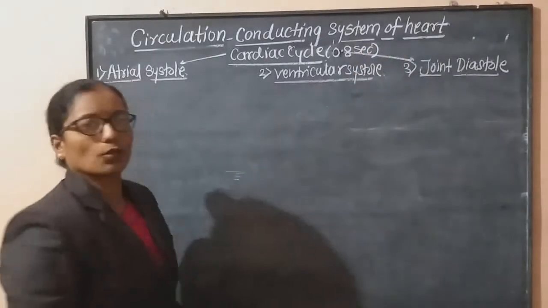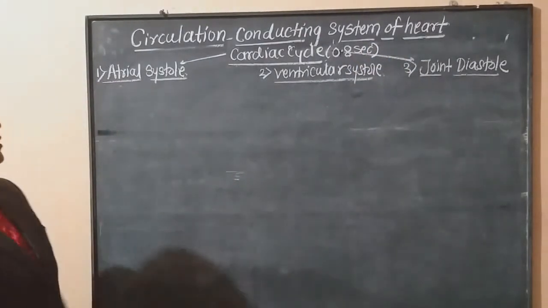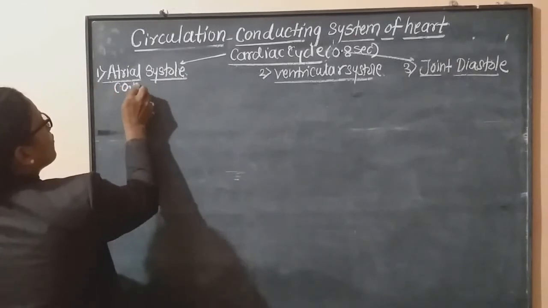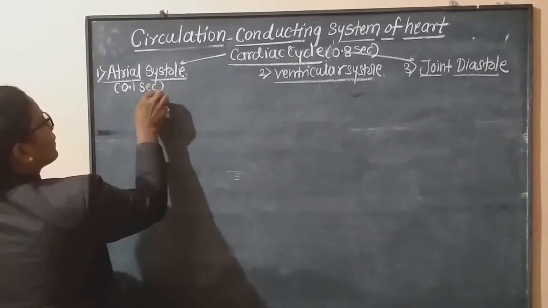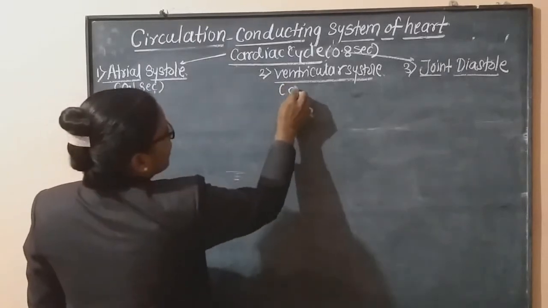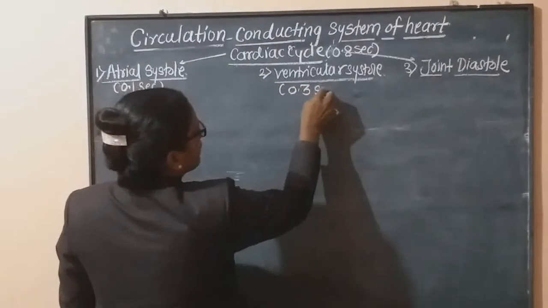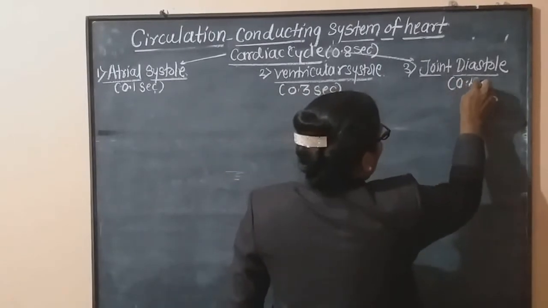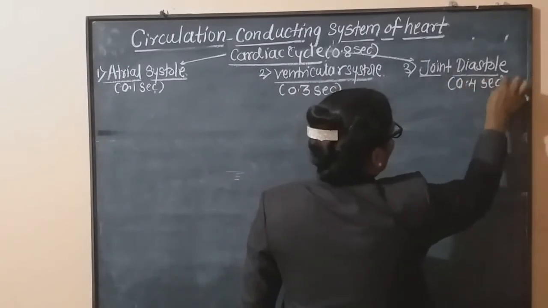What is the duration of one cardiac cycle? 0.8 second. From which atrial systole is 0.1 second, ventricular systole is 0.3 second, and joint diastole is 0.4 second.